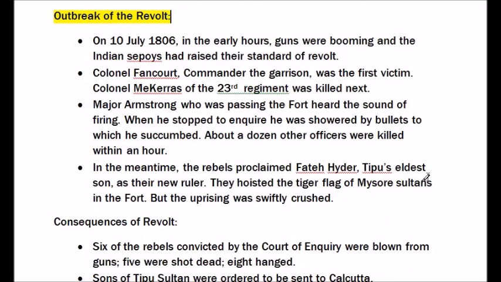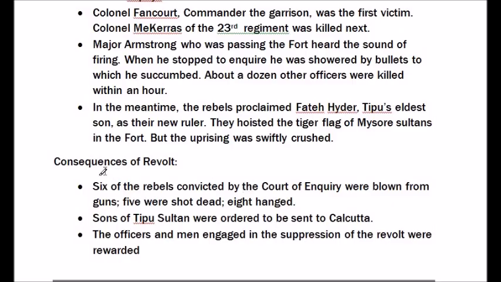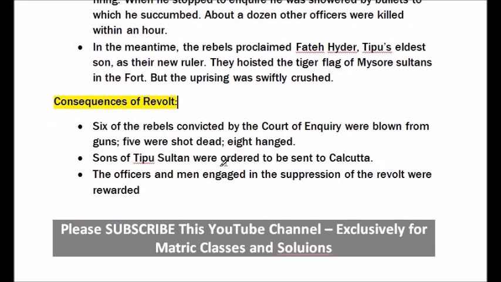In the meantime, the rebels proclaimed Fateh Hyder, Tipu's eldest son, as a new ruler. They hoisted the tiger flag of Mysore sultans in the fort, but the uprising was swiftly crushed. Consequences of revolt. 6 of the rebels convicted by the court of inquiry were blown from the gun. 5 were shot dead, 8 hanged. Sons of Tipu Sultan were ordered to be sent to Calcutta.